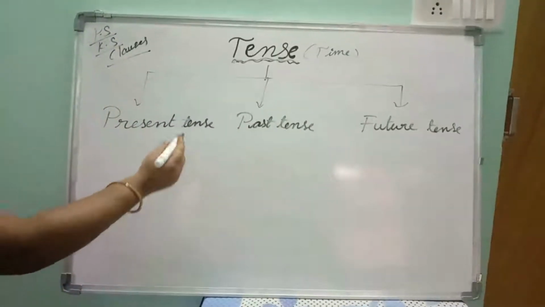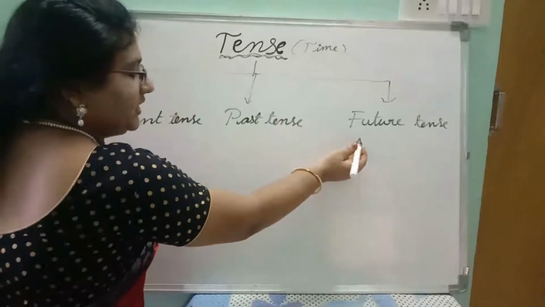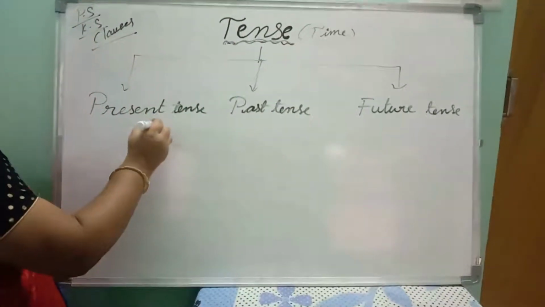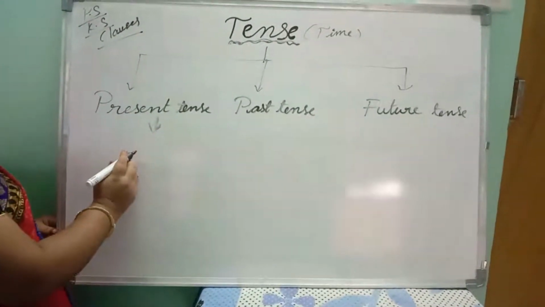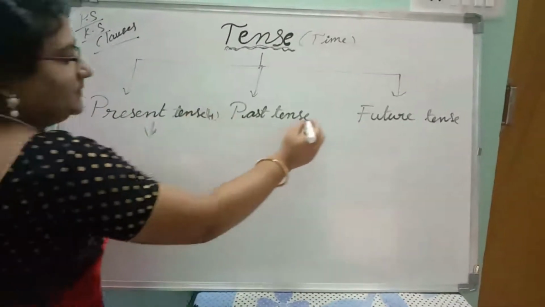We have three tenses: present tense, past tense, and future tense. Under each category, again we have four types.